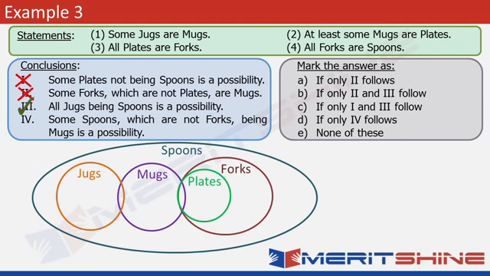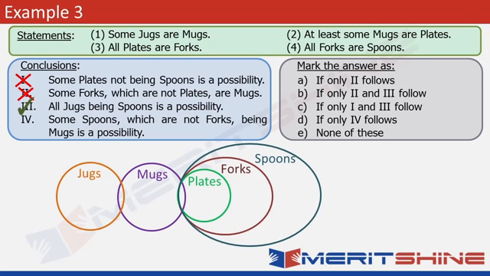Number 4. Some spoons, which are not forks, being mugs is a possibility. Let's first bring the figure back to its original position. We can see in the figure that all the spoons that are overlapping with mugs are forks as well. But is it really necessary? No, we can draw it like this as well. So all the forks are still a part of spoons. But now there are some spoons that are mugs but that are not forks. Look at this region, the marked one. So it's definitely possible. There can be some spoons which are not forks but which are mugs. So this is possible. The conclusion follows.